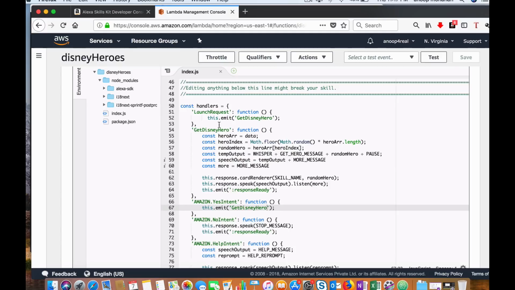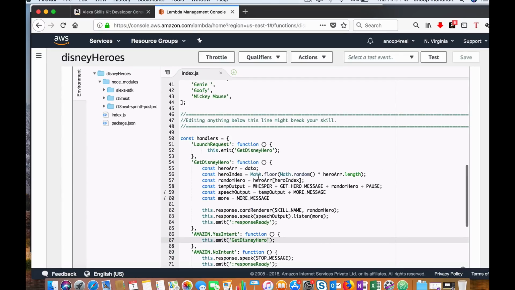What this does is randomly return the name of a hero, and I am preparing a speech text with some gestures and all, and finally create a speech output and then ask the Alexa SDK to respond it back. So that is what I am doing here. And you have a card renderer. Once Alexa responds to any skill, you can send a card to your Amazon Alexa app, which displays there.